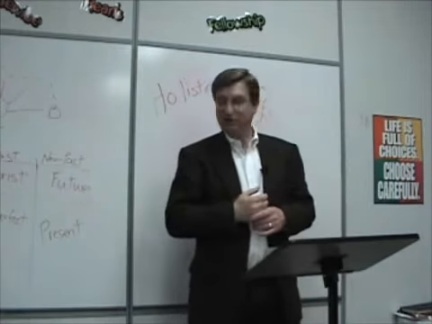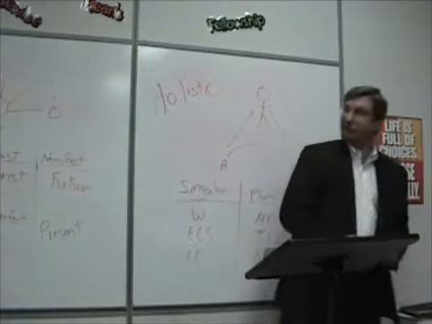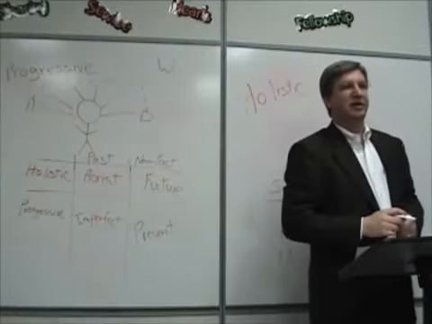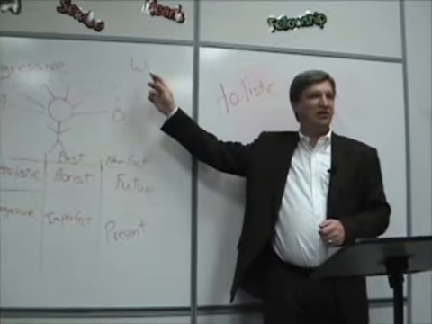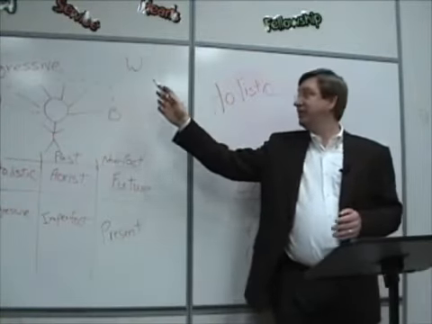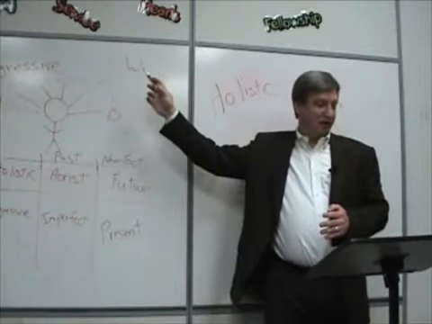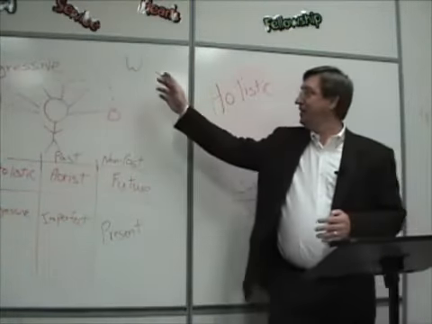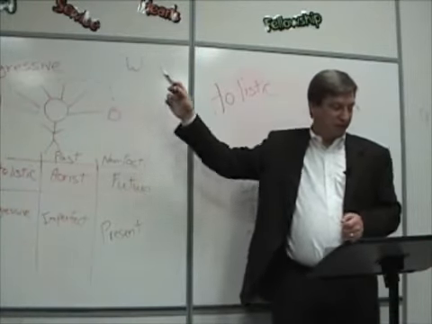The first one is O. Well, I should write these down. We went over them last week. You have O, so you have luo. And luo is what? I loose. So O is always I. And if you take the word blepo, the ending would be the same. It would be what? I see. It's always the same. You take gnosko, the first person singular would be O, and it would be I know.